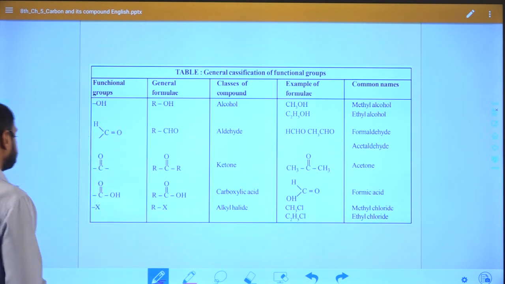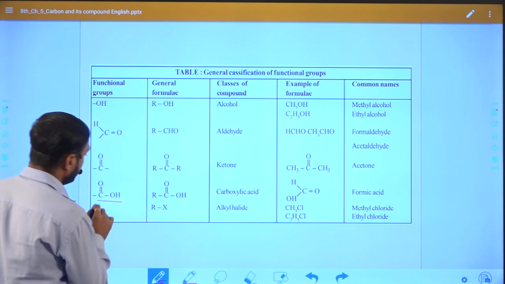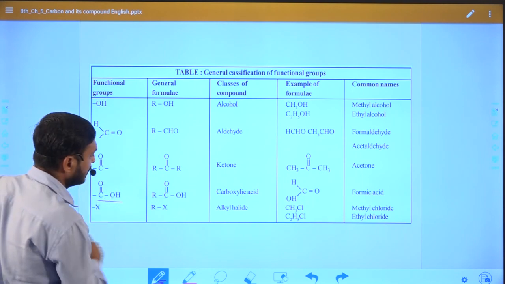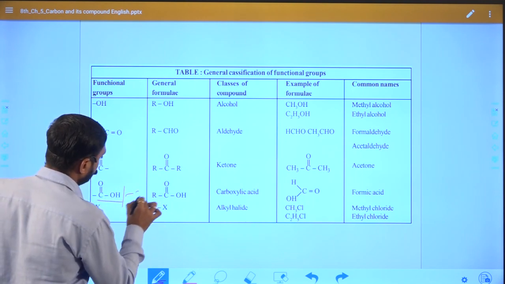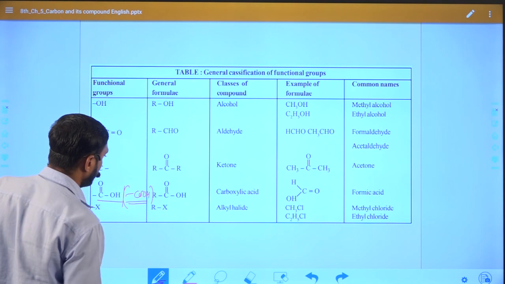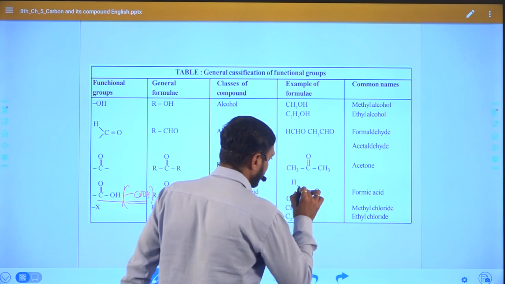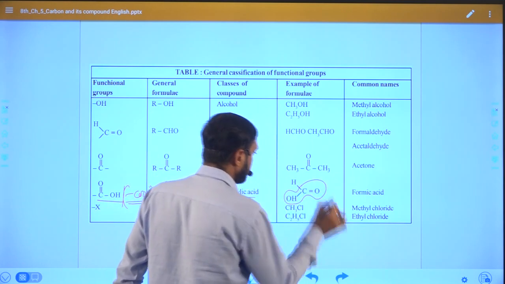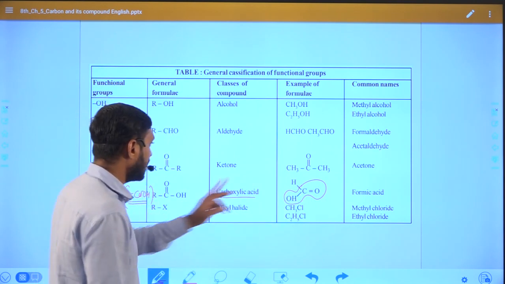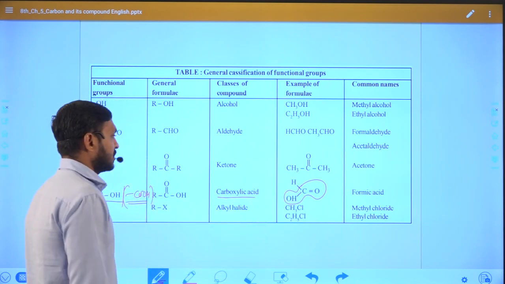Now you can see in this example C double bond O, OH. That means we can write COOH. Right. So the COOH functional group is known as carboxylic acid. You can see in this compound C double bond OH. We can write it like this as well, or in a similar manner as it is. We can represent it like this also.